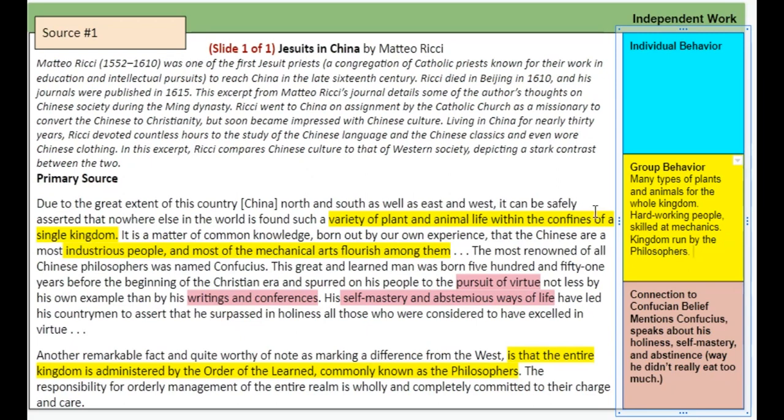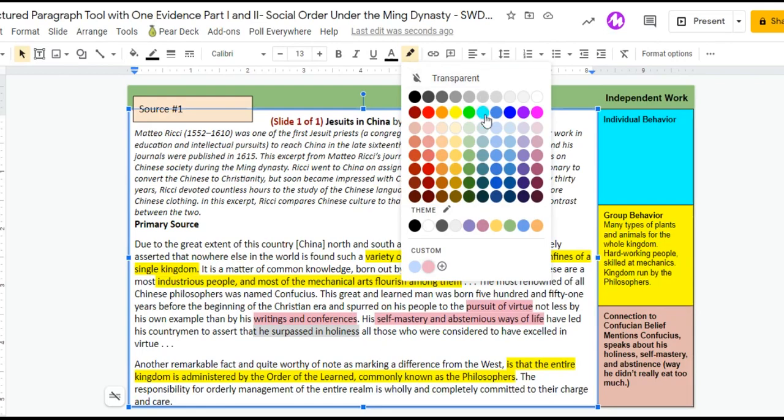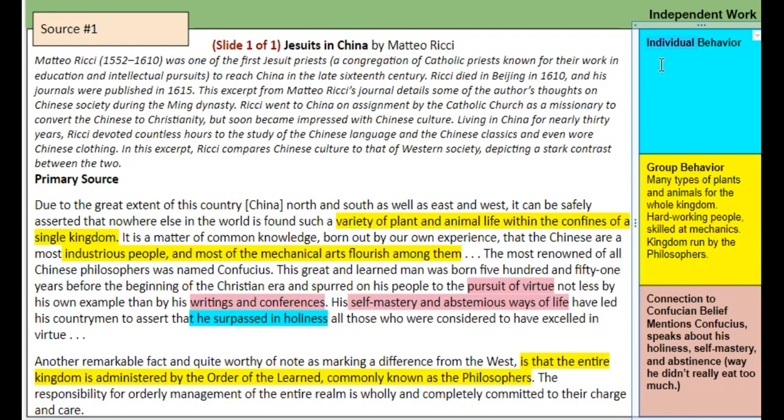We don't really have individual behavior here, but if we did, we can highlight it blue. Unless you want to specifically speak about Confucius, by individual behavior, you can overlap here. I would say he surpassed everybody else in holiness. We're speaking about Confucius himself, and we're going to highlight it bright blue. Individual behavior.